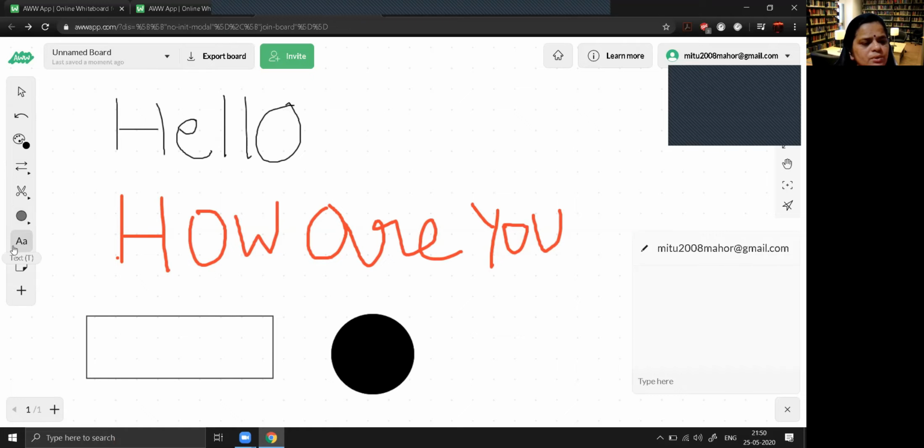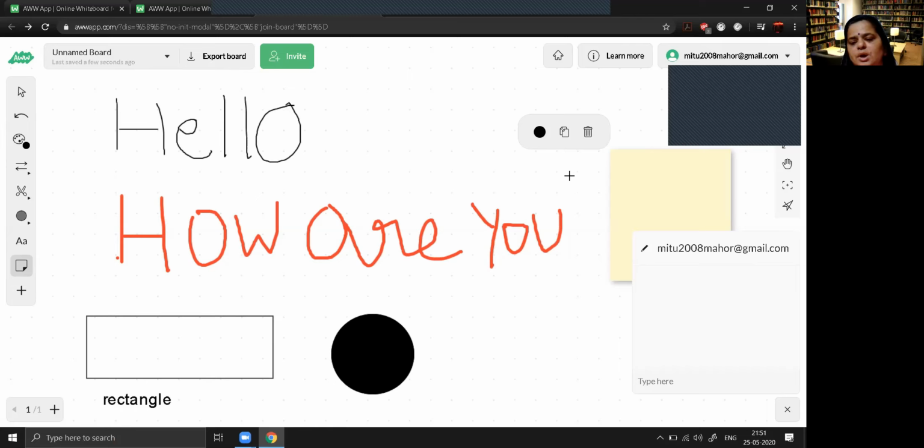Now if I want to insert some text, so it's rectangle, I can write it. You can choose the font size also. So you can change the font size also like this. Now, if you want to add some sticky note, you can select it and you can place wherever you want to paste that sticky note.